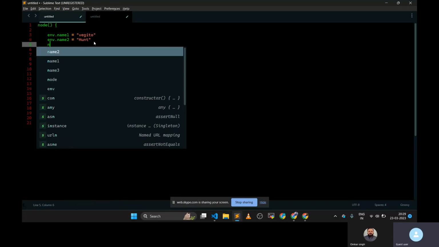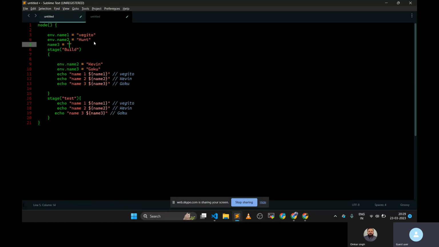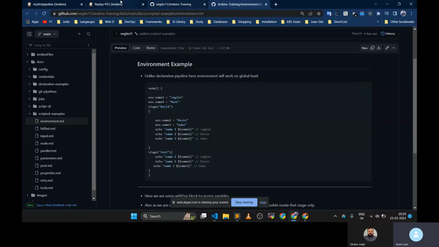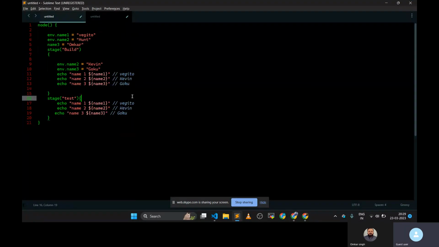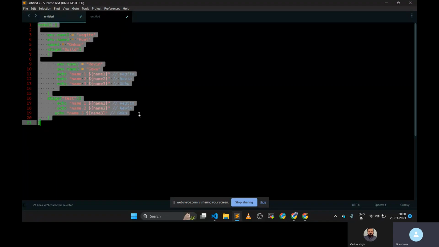If you don't give it like that, for name3, like Omkar, and now I'm giving it this way, let's see what the output will be. Can you guess what the output will be? The output would be echo name1, it will give the three values. Right? Let's see.